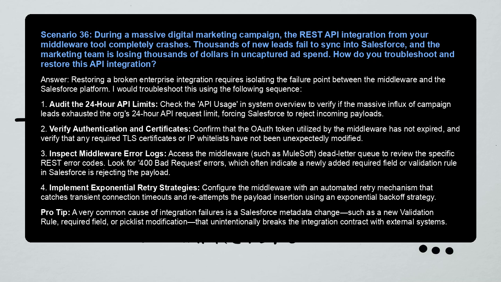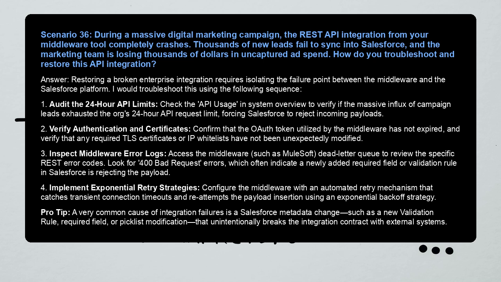3. Inspect middleware error logs. Access the middleware such as MuleSoft dead letter queue to review the specific REST error codes. Look for 400 bad request errors, which often indicate a newly added required field or validation rule in Salesforce is rejecting the payload. 4. Implement exponential retry strategies.